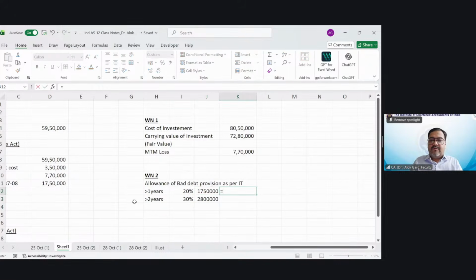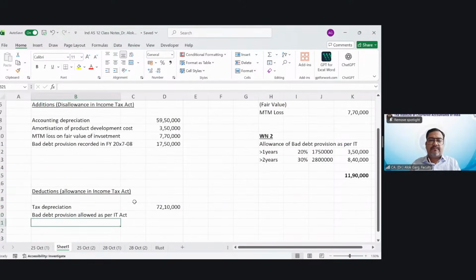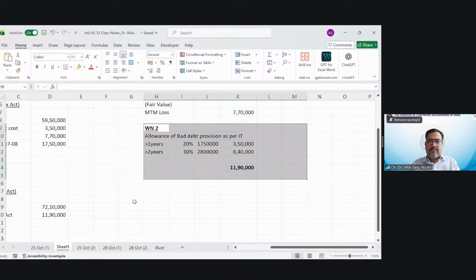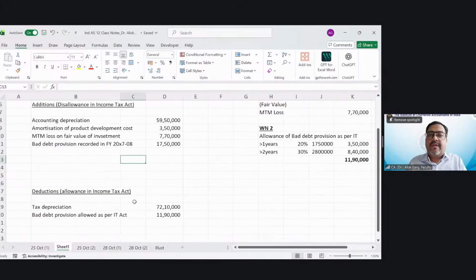Okay. So now multiply this by this. So what is your total bad debt provision which is allowed? 11,90,000. 11,90,000 is the total bad debt provision allowed. Okay. Is that clear?